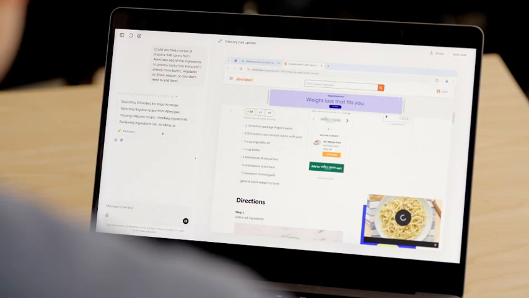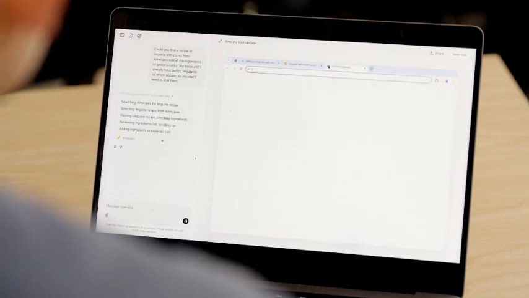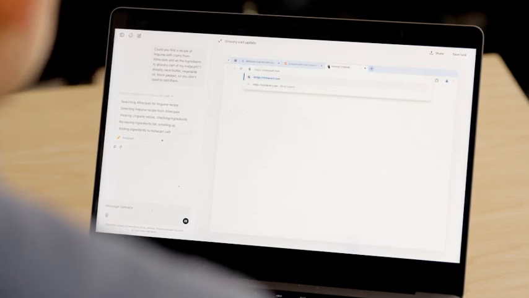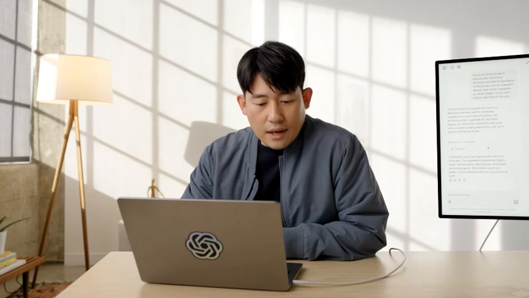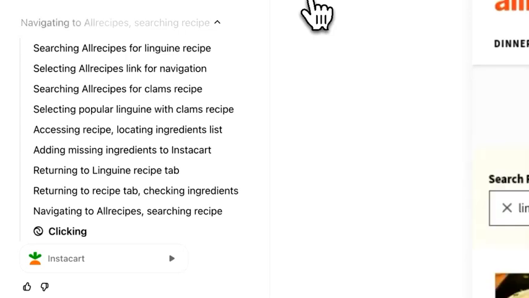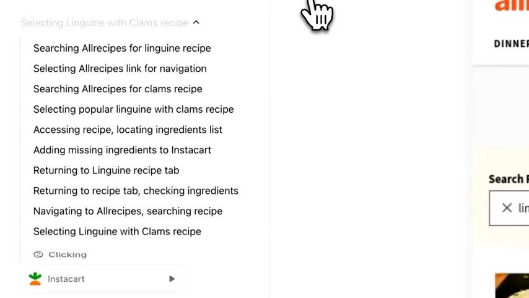Can you follow its progress? Yes. One way to follow its progress is that I can zoom in to see the screen better. And operator is powered by text-based chain of thought reasoning. So whenever it is doing things, it makes plans of how things can be done, and this can be followed through this list of dots.